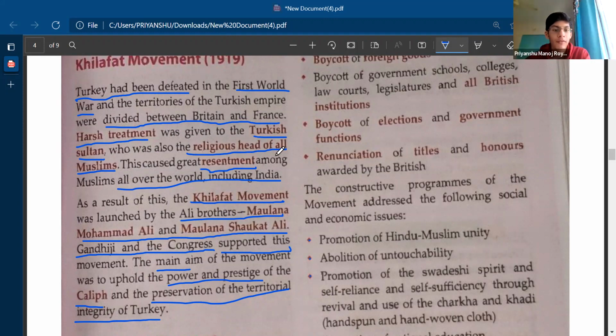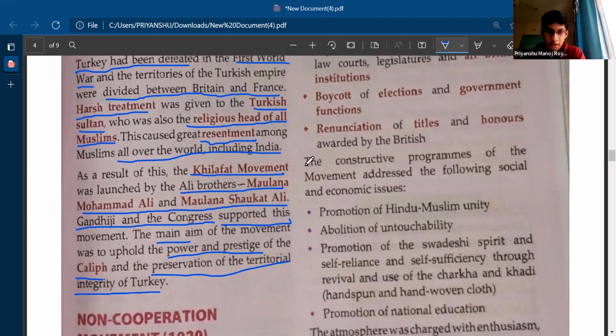Yes, ma'am. After that, when all the Muslims in the world got to know that the Sultan was being treated harshly, they all resented the behavior of Britain and France. To fight this issue, the Ali brothers, Maulana Muhammad Ali and Maulana Shaukat Ali, started the Khilafat movement so that they could relieve the Turkish Sultan.